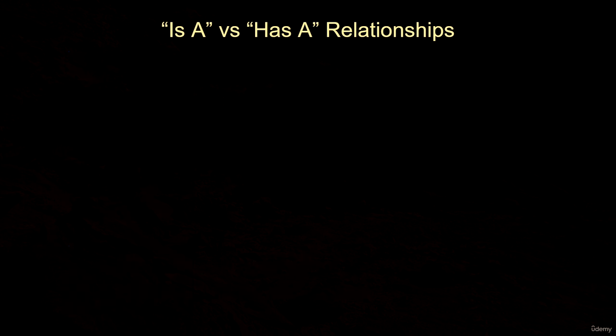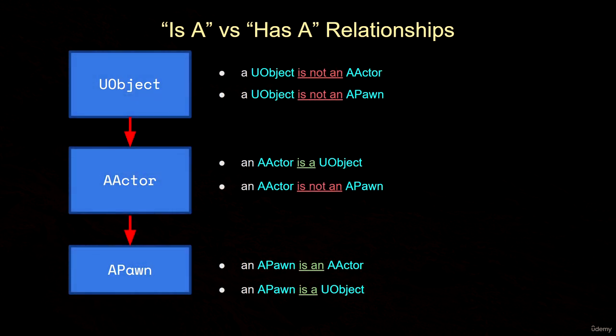Likewise, in the Unreal Engine class hierarchy, we can say that the UObject class, being the parent of the actor class, is not an actor, and the UObject is also not a pawn, but the actor, being a child of the object class, is an object, but the actor is not a pawn, and the pawn, being the child of actor, is both an actor and an object.